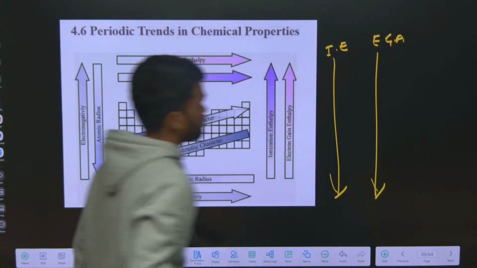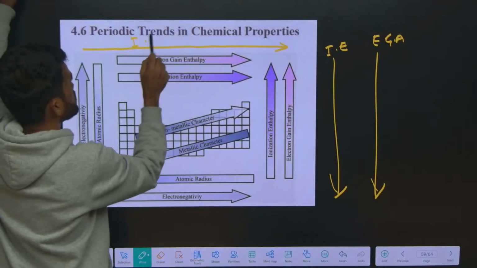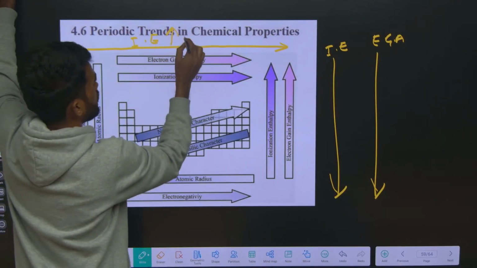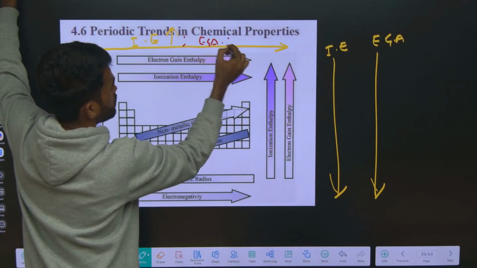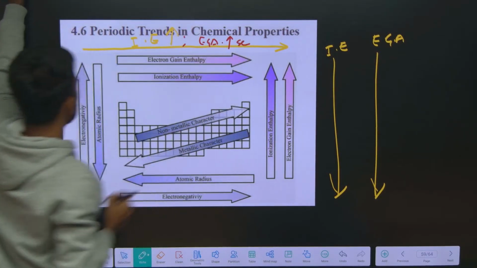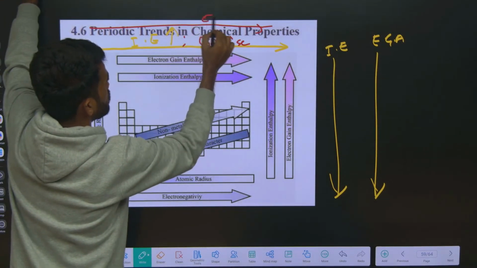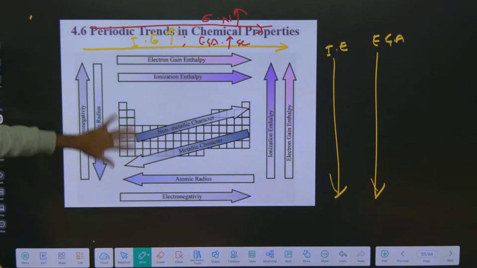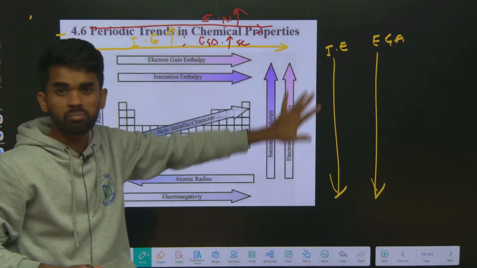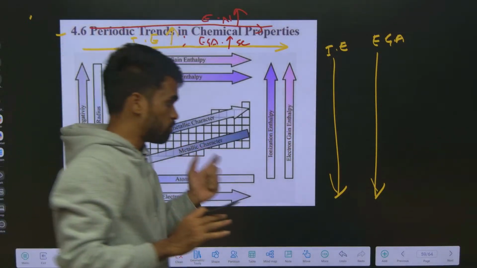Okay, and one more: from left to right, ionization energy increases and electron gain enthalpy increases. Okay, and electronegativity also increases. You can just imagine there is a periodic table and try to summarize all the important properties in this way, so that you will get complete clarity on the properties.